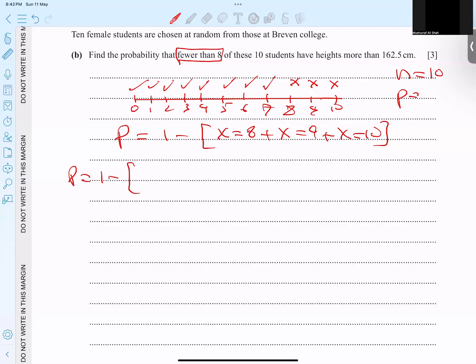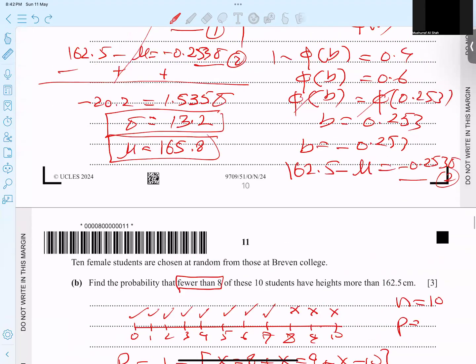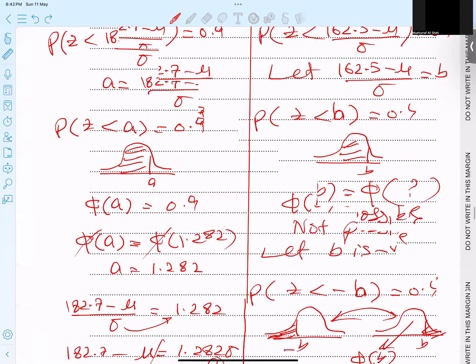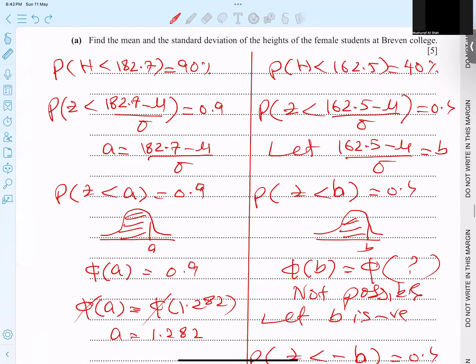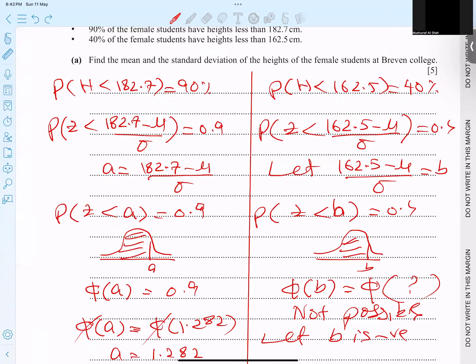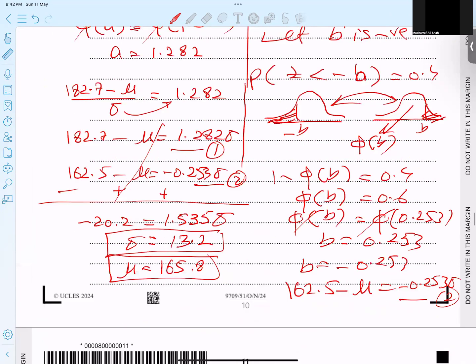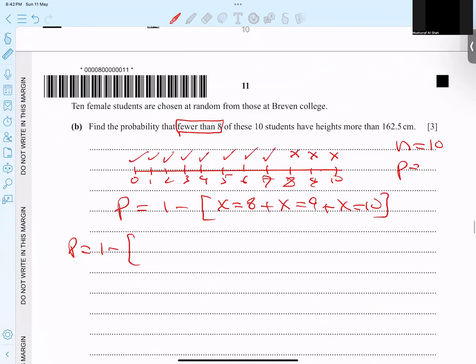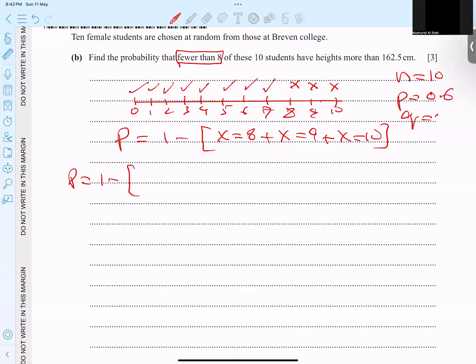He said the height is more than 162.5. So go up and check more than. So it is a more than, see, there's a less than. Very interesting. This height is less than 162.5 for 40%. If it's less than this one, what is more than? So common sense, height more than 162.5 is naturally 60%. So 0.6. So my p value is 0.6, and the q value is naturally 0.4.